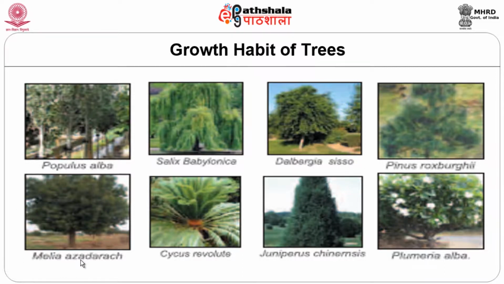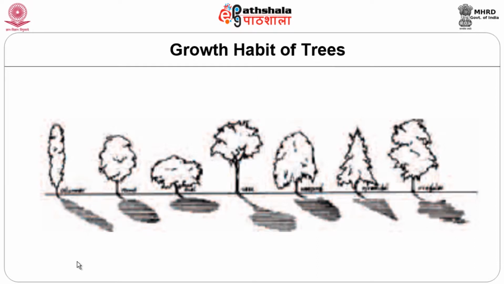Every tree has a distinct growth habit, and it gives a different visual impact to the aesthetic value. Here are some sketches so that you will understand better: columnar, oval, spreading, weeping, triangular and other forms.